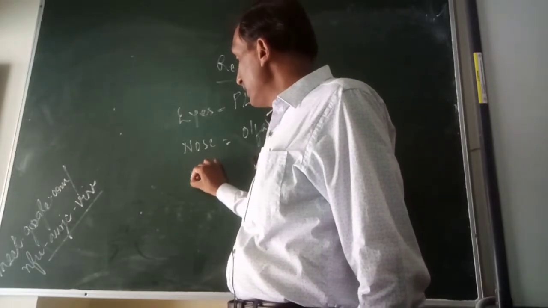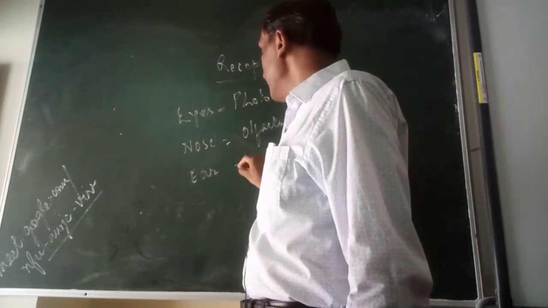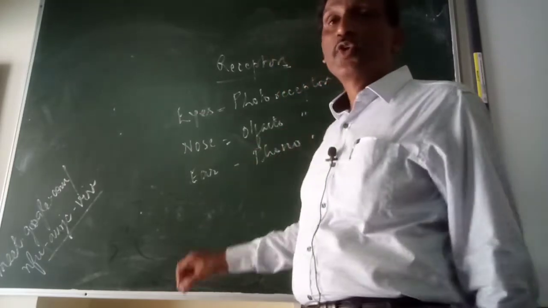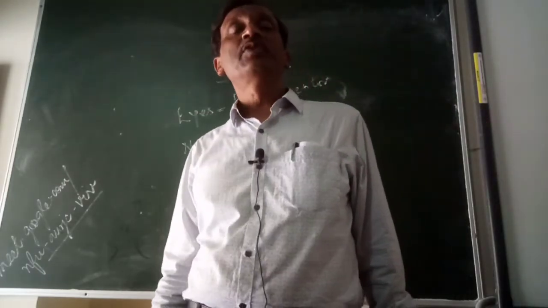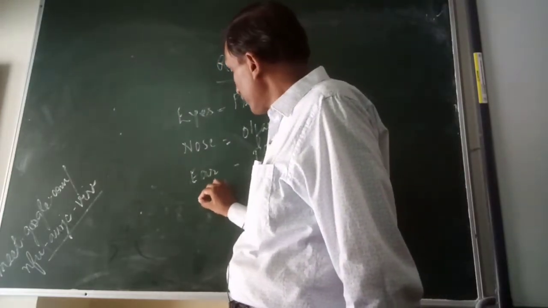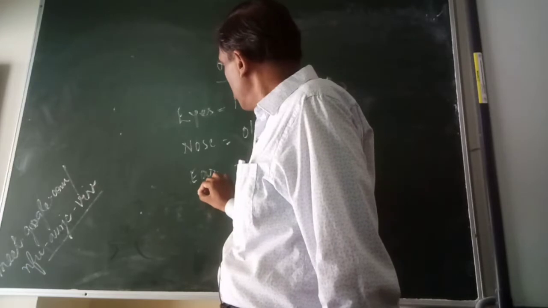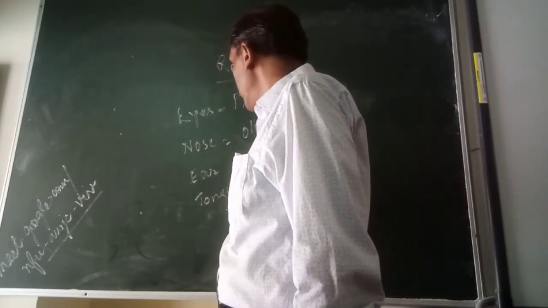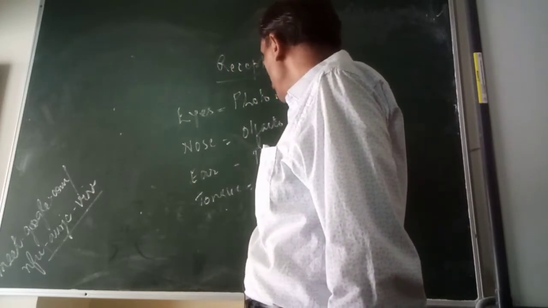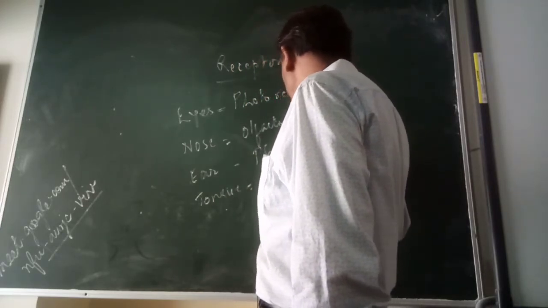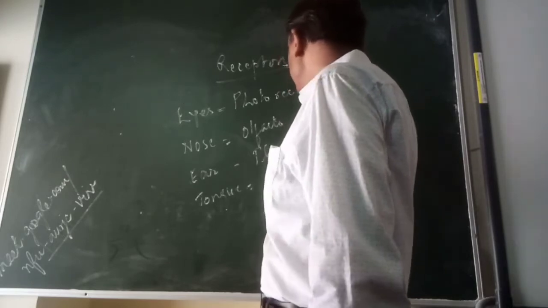Next is ear. Ear is known as phonoreceptor. It tells us about sound. The next is tongue. And tongue is also known as gustatory receptor.